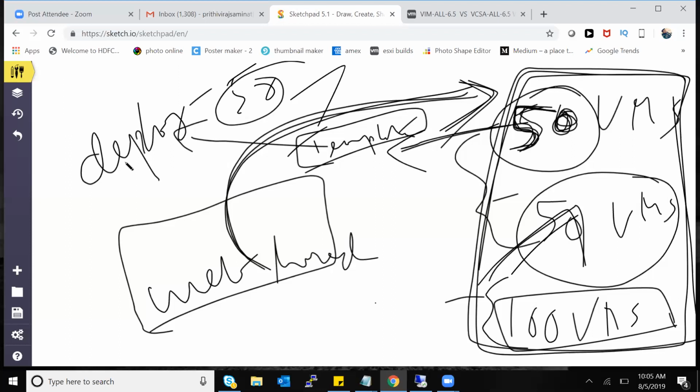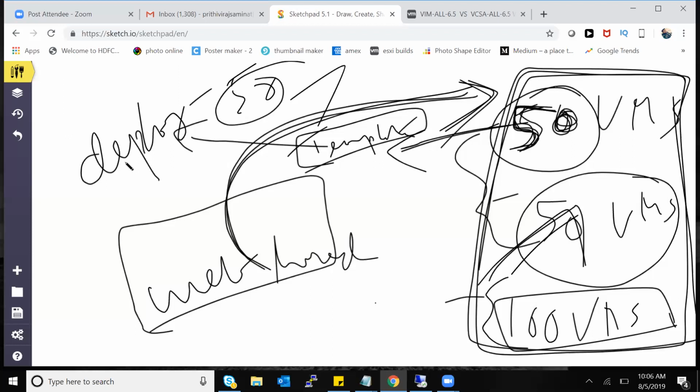Template is a skeleton for n number of virtual machines. I can create 1,000 VMs with the template. So you also understand the reason why we need clone. Cloning is for any major activities. Template is for when there is a scale in my environment which is going to grow higher, when we are scaling up the environment, scalability. Then we do that.